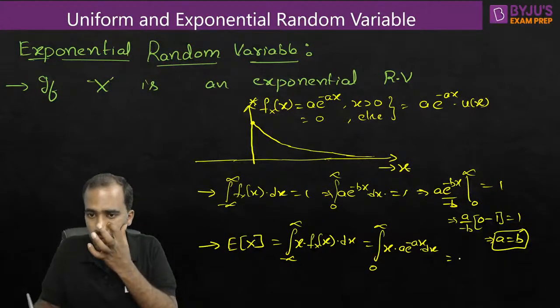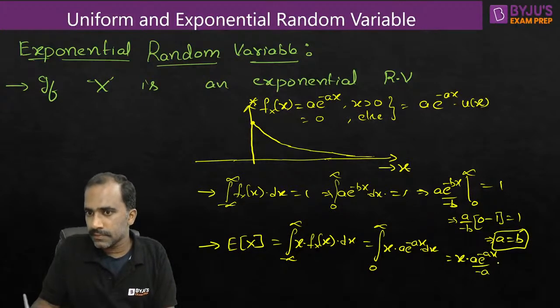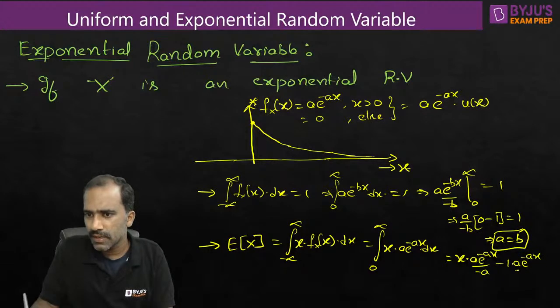So this is equal to, you can write it as x into a into e power minus ax divided by minus a, minus x differentiation is 1 into a into e power minus ax divided by, already minus a is there, one more minus a, it will become minus a whole square.